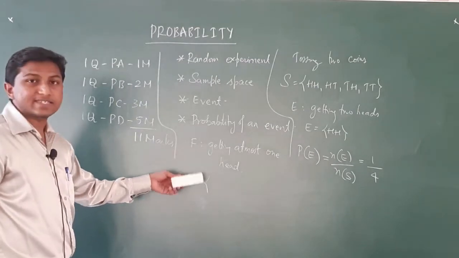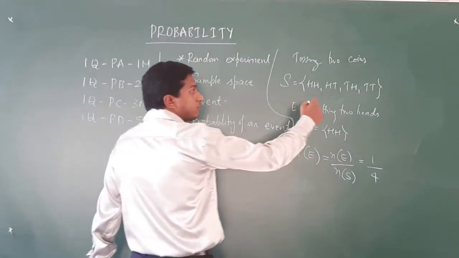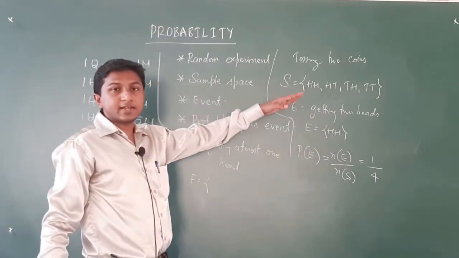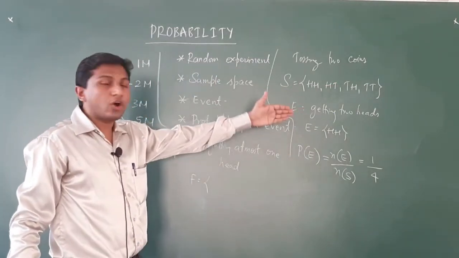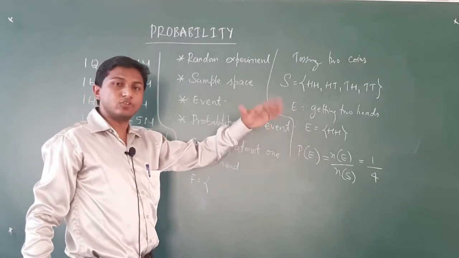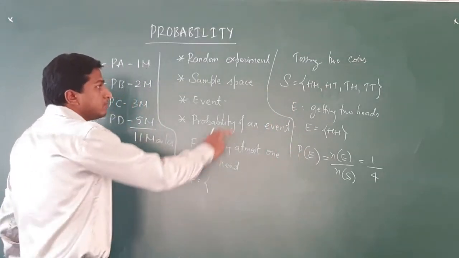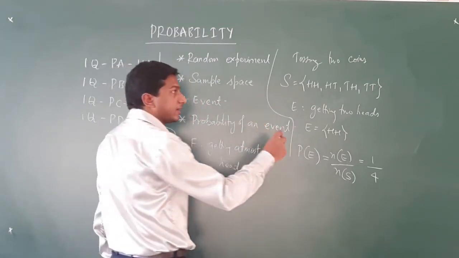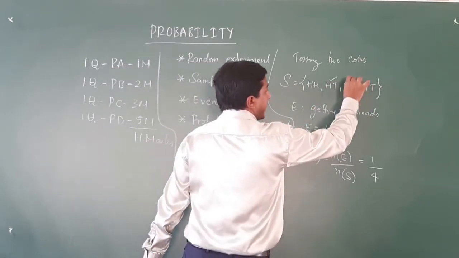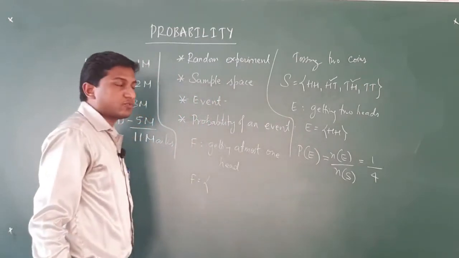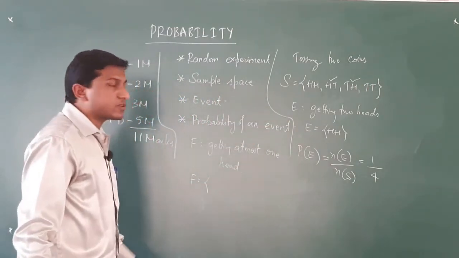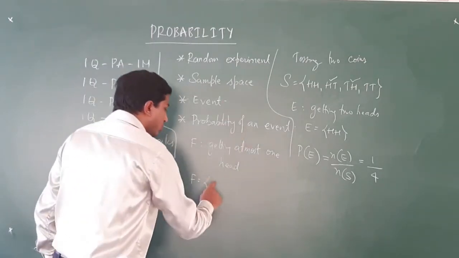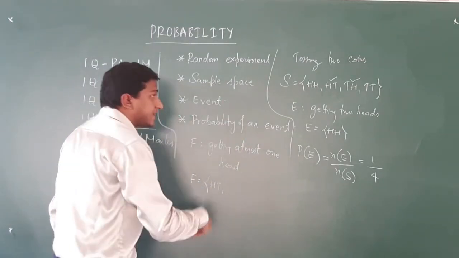At most 1 head means you can get exactly 1 head, or you can get 0 heads, no heads also. Which are the outcomes wherein you have exactly 1 head? HT and TH. So, these are 2 outcomes which are having exactly 1 head, and those have a place in set F.